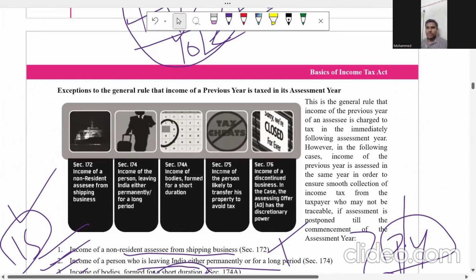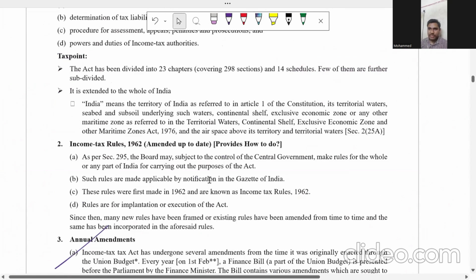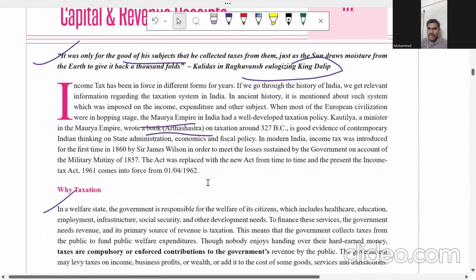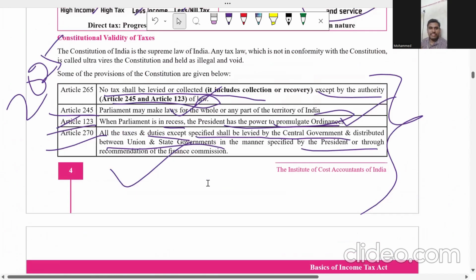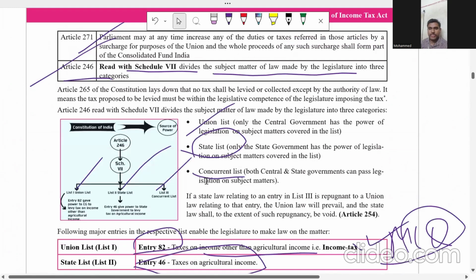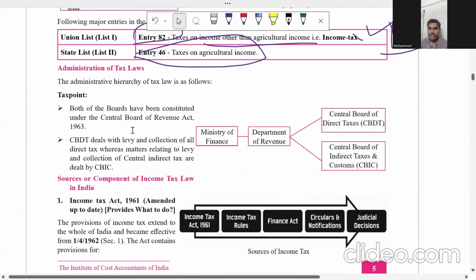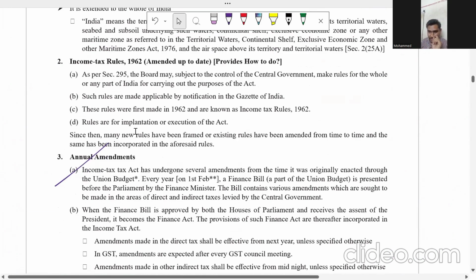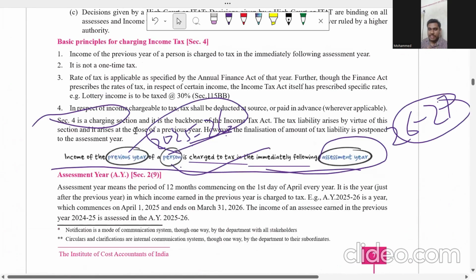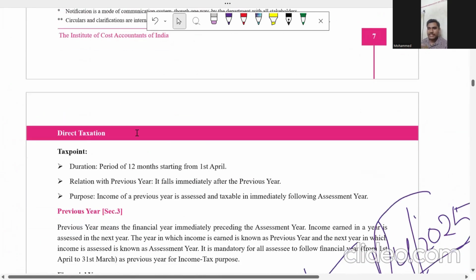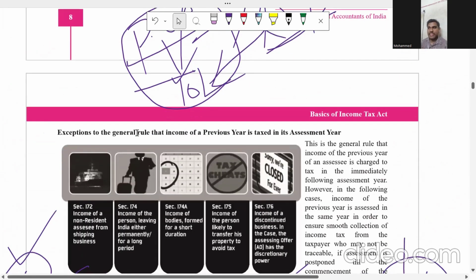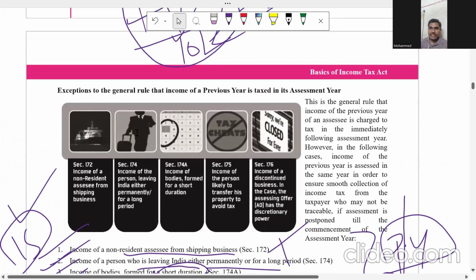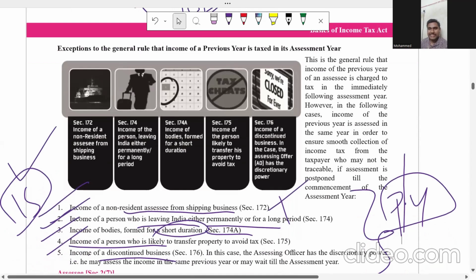I hope you got the clarity. Till now, I have discussed the difference between direct tax and indirect tax, some of the sections which they can ask you from an MCQ point of view, and some lists as well. Then I discussed the definition of previous year and the definition of assessment year. Then, in case of newly formed business, what is going to be the previous year and assessment year. Then I gave you the exceptions to the previous year. These are the charging section exceptions.